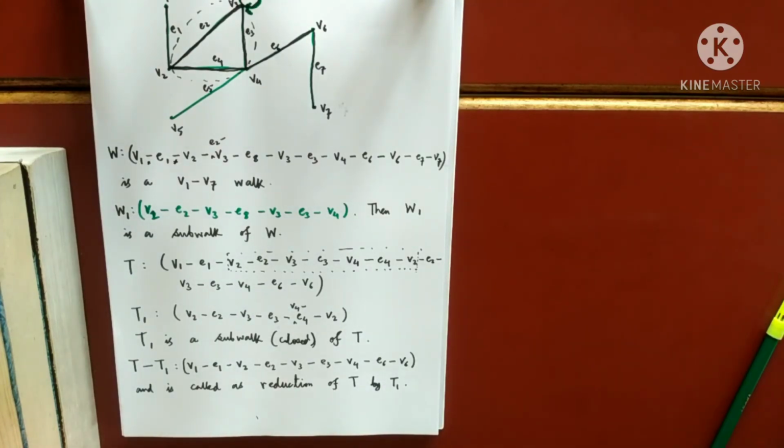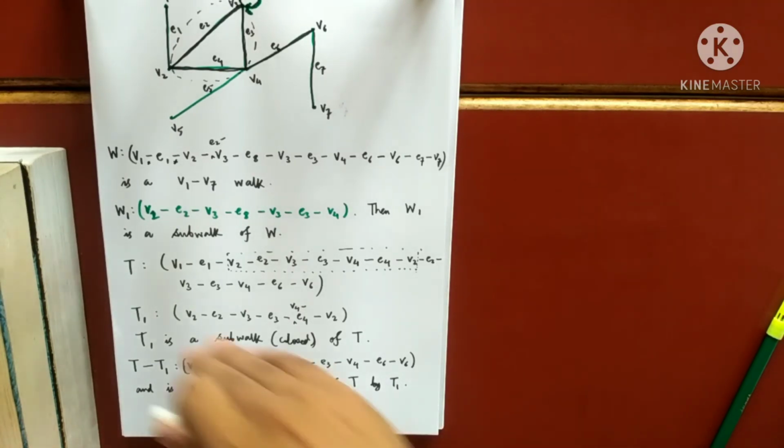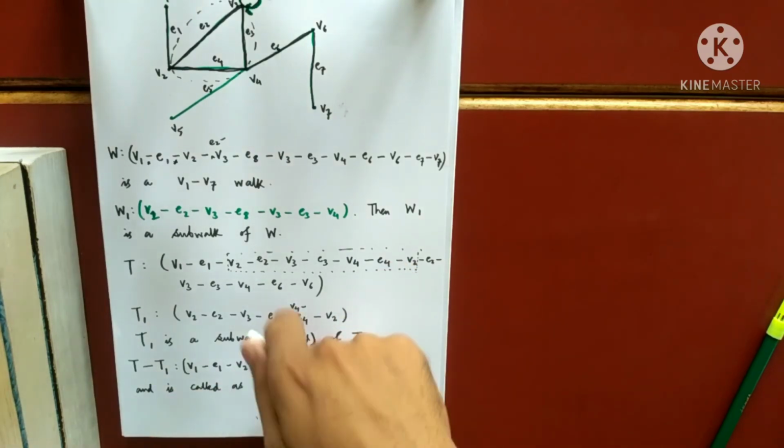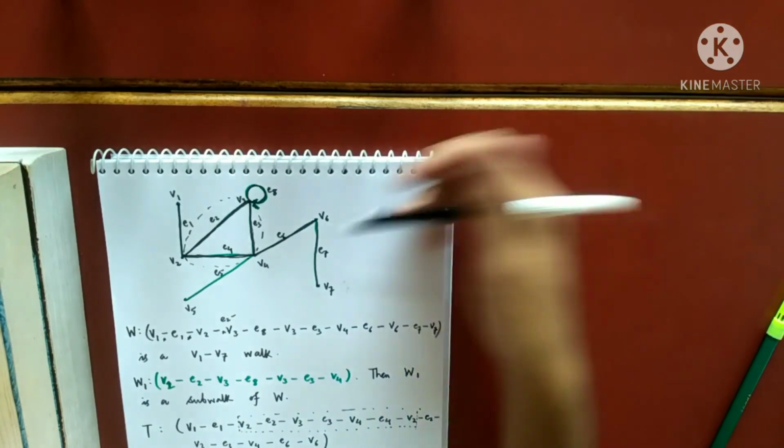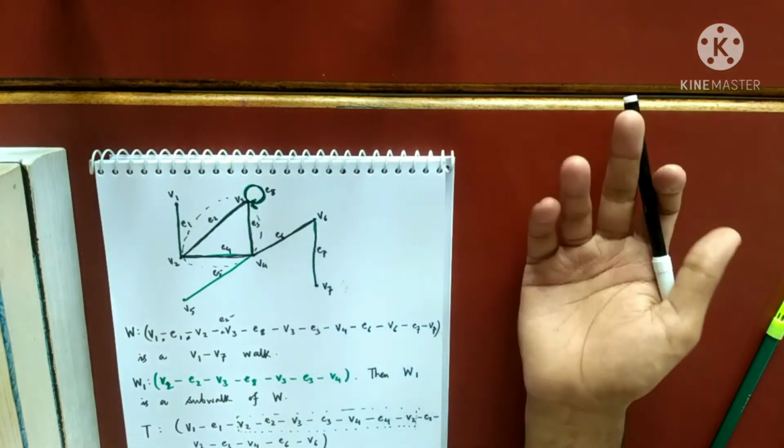The theorem is that whenever there is a U to V walk, there is definitely a U to V path. And the answer is definitely like this, using this logic. Whenever a loop is repeated, I will remove that loop, I will get some kind of path.